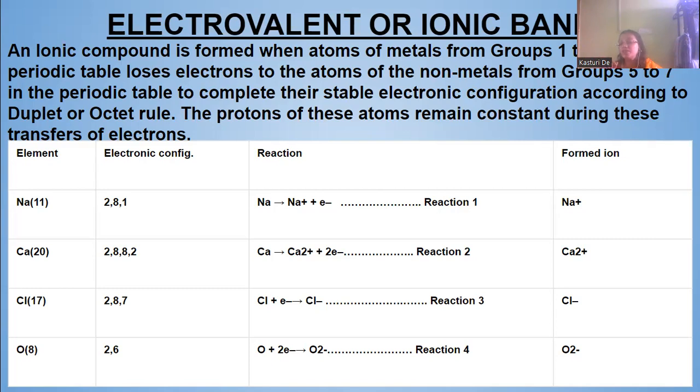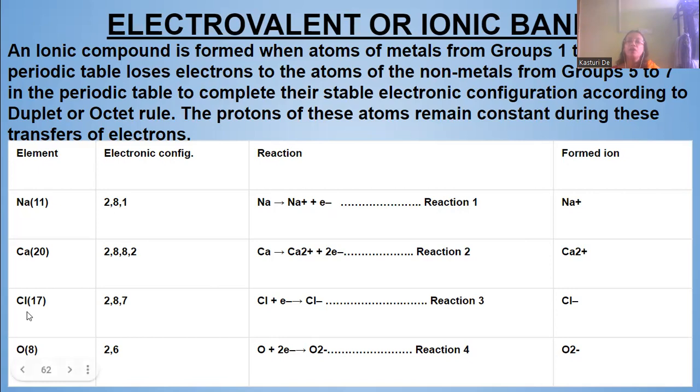The protons of these atoms remain constant during this transfer of electrons. When the electrons are transferred, protons remain constant. Okay. So there are some examples of this. Say sodium 11, that is, the electronic configuration is 2, 8, 1. Okay. So sodium will lose one electron to form sodium plus. Okay. Then calcium will lose two electrons to form calcium 2 plus.